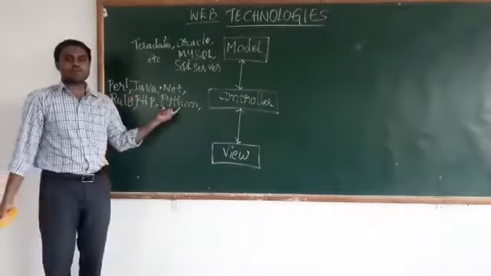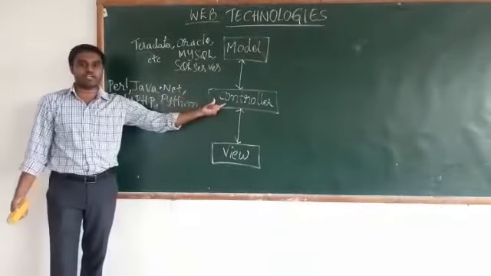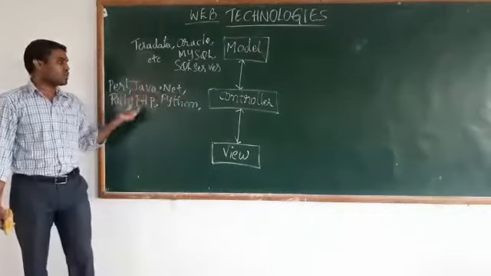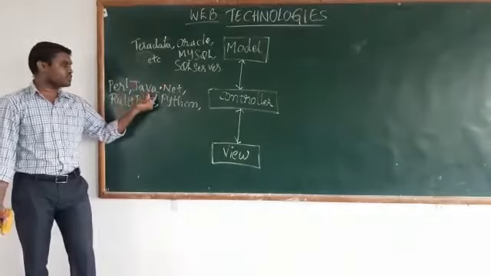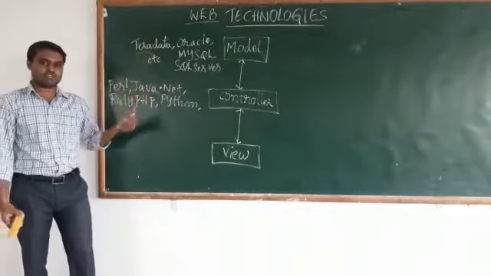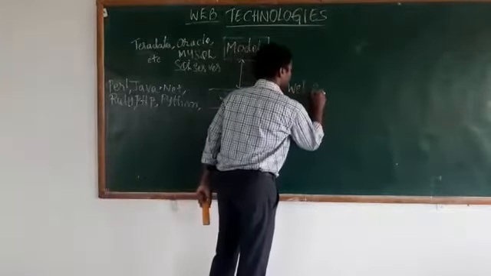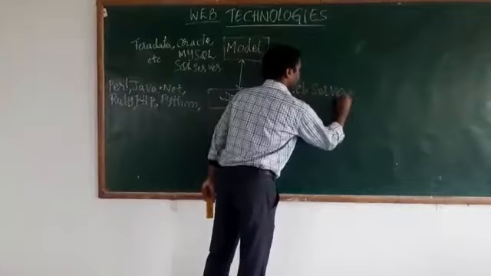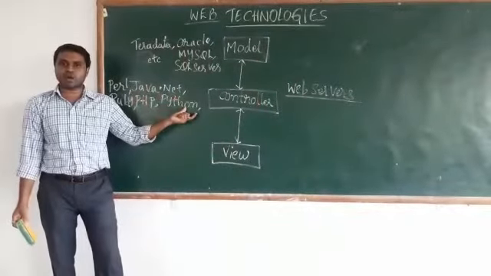These are the different programming languages through which we can design and create application programs. All programs created by using these languages will be executed by a separate set of software. Those softwares are called web servers.